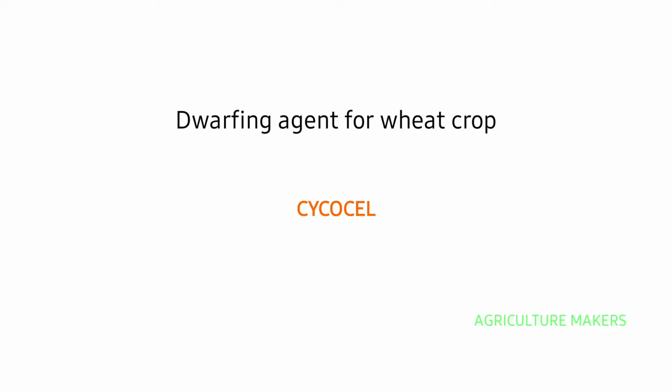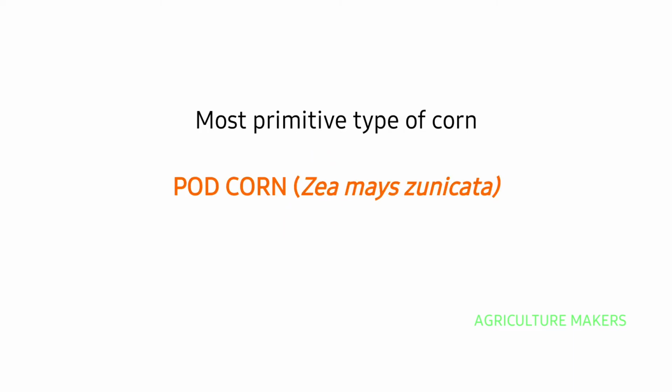Dwarfing agent applied for wheat crop is Cycocel, which is a growth retardant. Most primitive type of corn is said to be the pod corn, whose scientific name is Zea mays var. tunicata.